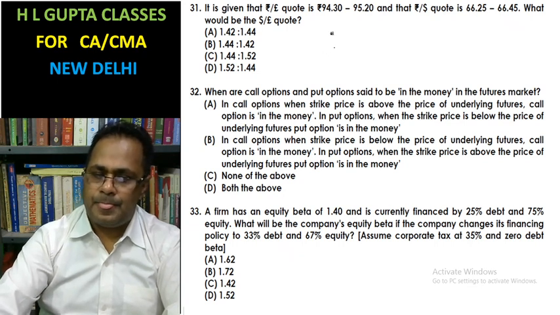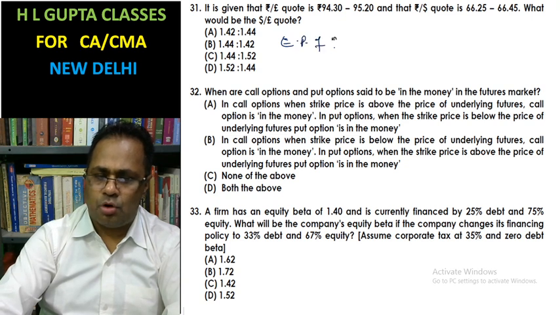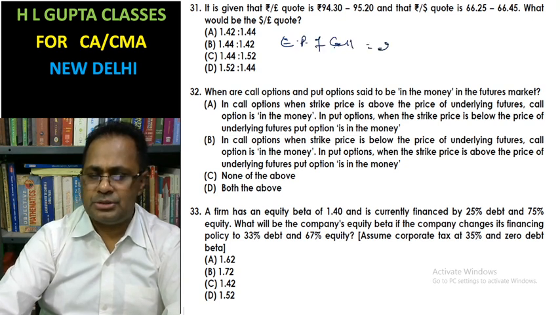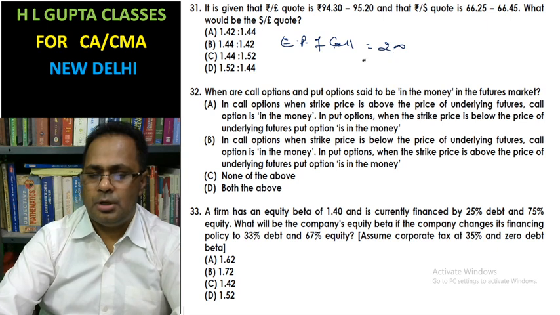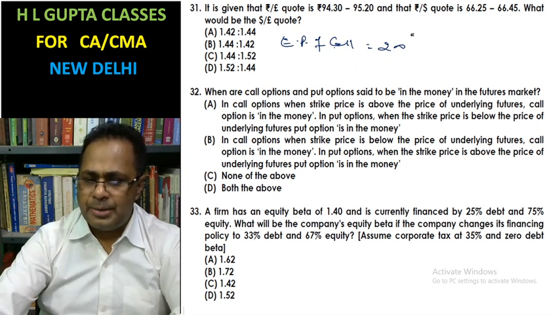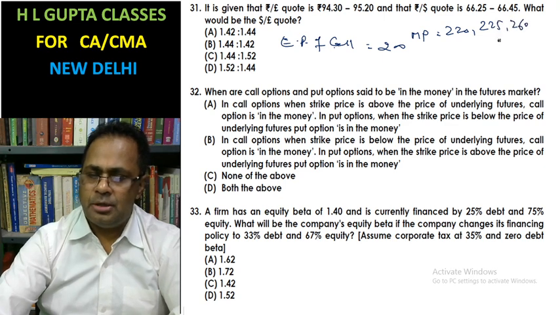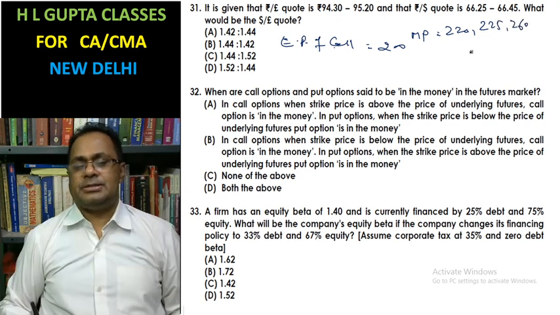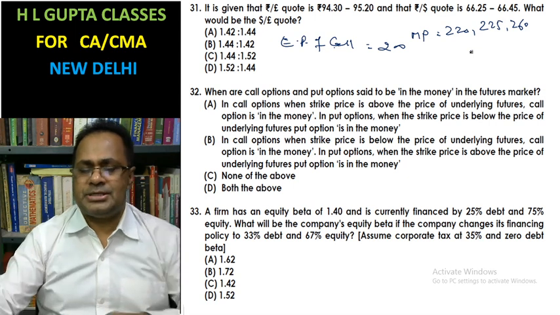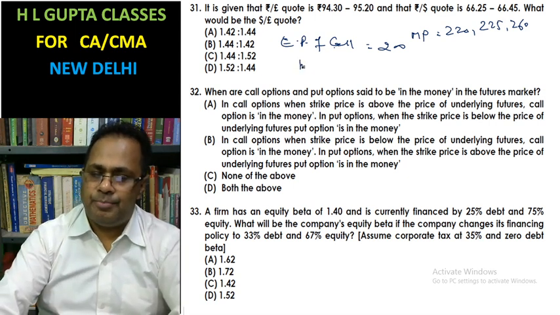If the exercise price of the call is rupees 200 and the market price of the call is 220, 225, 260, in all these cases the option is said to be in the money.